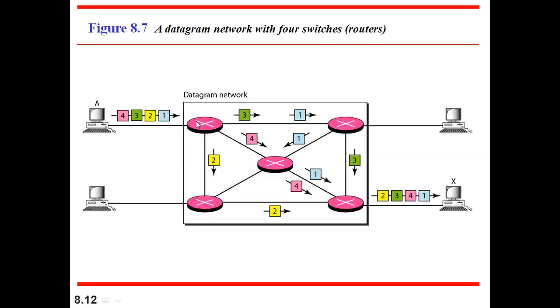They will have, for this address, this is a path. For this address, this is a path. For this address, this is a path. Like that, the routing table will be maintained at each and every switch. For this switch, how many destinations are available? 1, 2, 3, and 4. For this switch, there are 4 paths available.